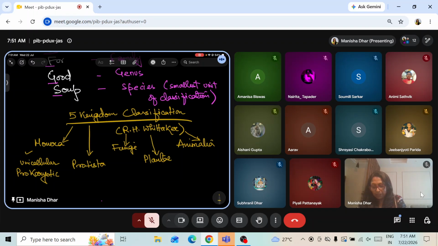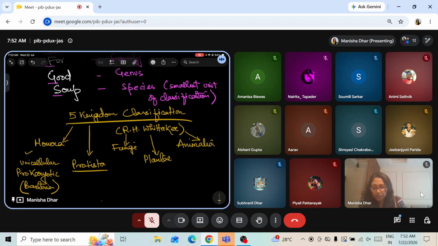Right, and then passing on to Protista. Monera means all bacteria. All the bacteria that we see around us come under kingdom Monera. And then talking about Protista.